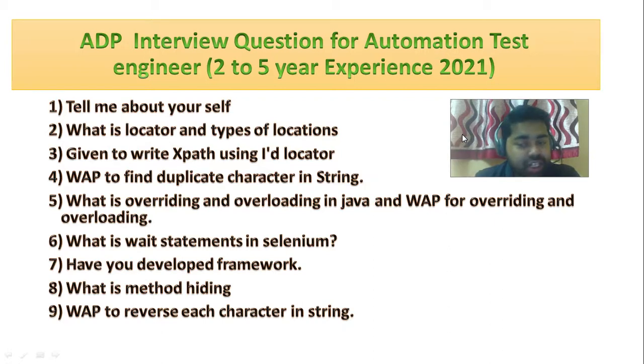What are wait statements in Selenium? Again, this is a common question. You should know all the wait statements. The common wait statements in Selenium are implicit wait, explicit wait and fluent wait, right? You should know where we can use them in real time, and you should also know how to write the code for that.